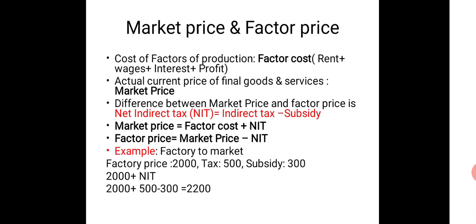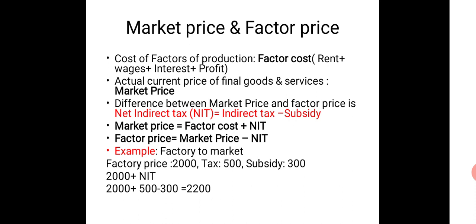When they tax, the government also provides some discounts in the form of subsidies. Subsidy is 300. So to get market price, what we do is add NIT. Because we have factor price with us, we need to add NIT, which is 500 minus 300, and we get 2200.